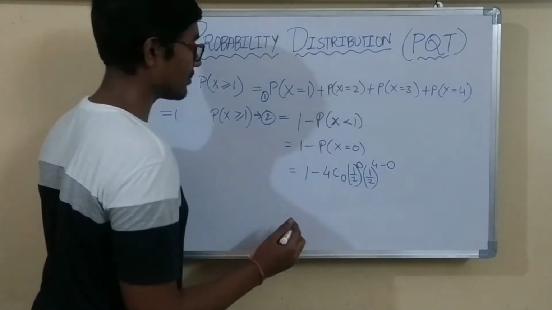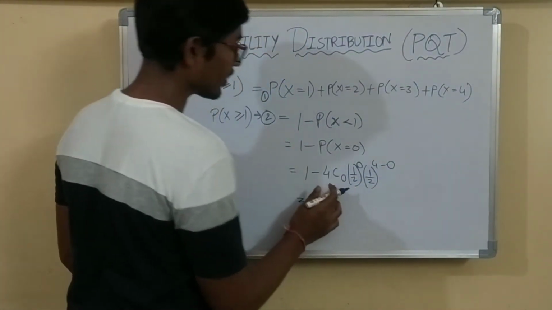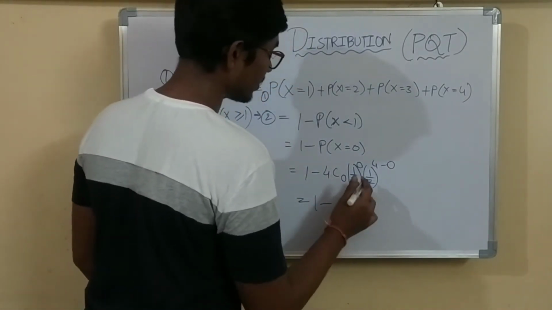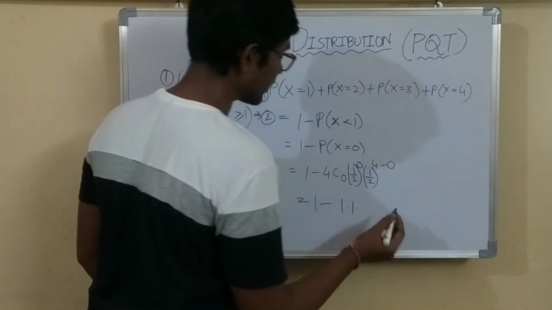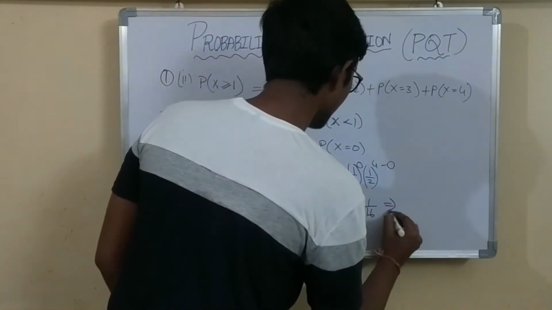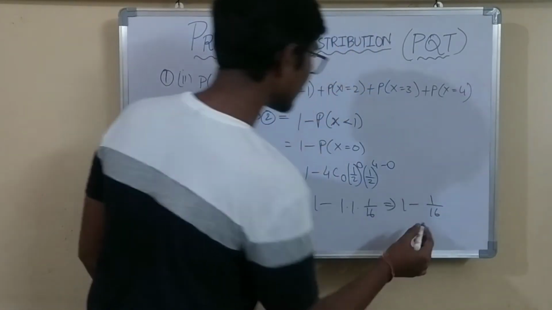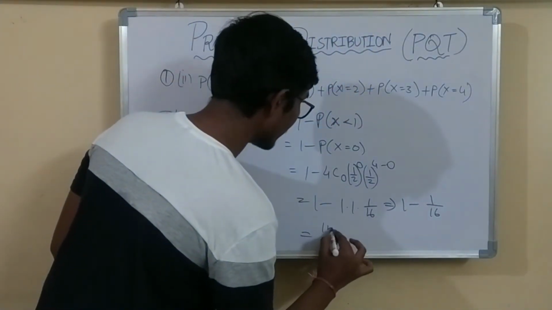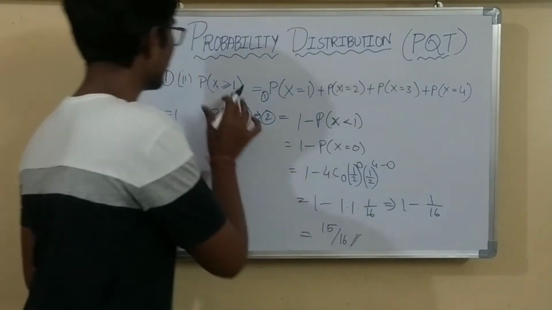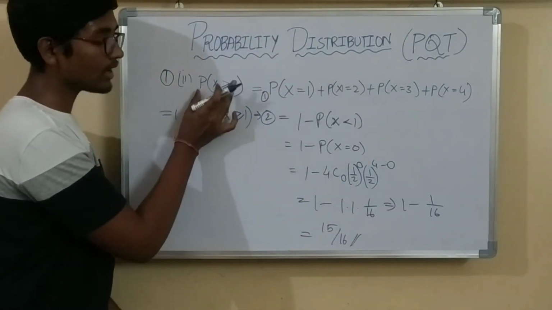So if I simplify this, what is the value of 4C0? 4C0 value is 1. So 1 into (1/2) power 0 is 1. So 1 into (1/2) power 4 is 1/16. So it is 1 minus 1/16. What is the value of 1 minus 1/16? It is 15/16. Okay, this is the probability for a single family to have at least 1 boy.